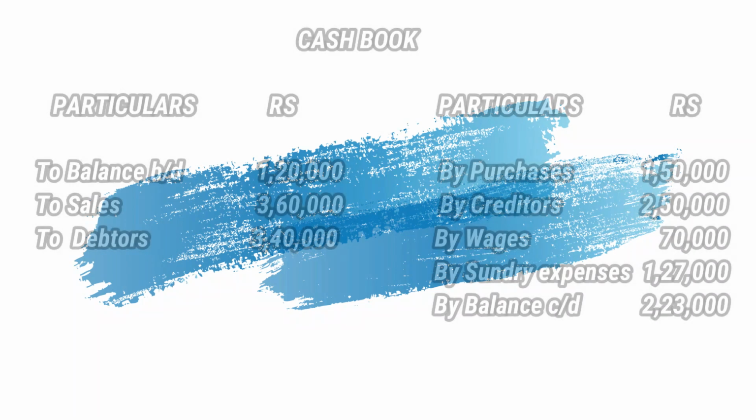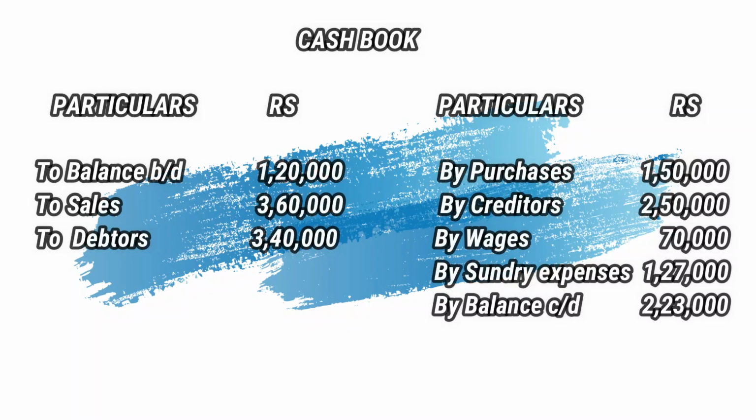Look at the cash book. Receipts, payments. Instead of giving receipts and payments, they have given particulars. Debit side, particulars, rupees. To balance brought down 1,20,000. Students, this is opening cash in hand.